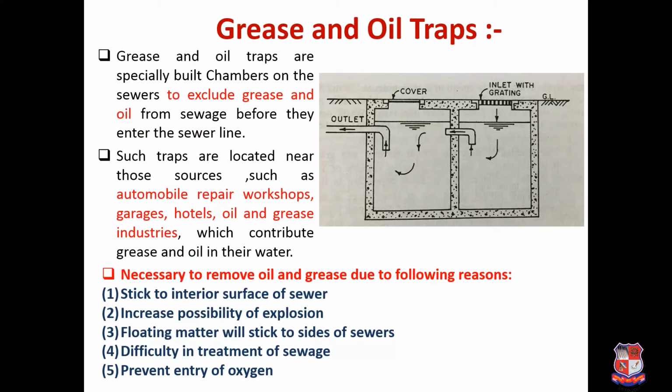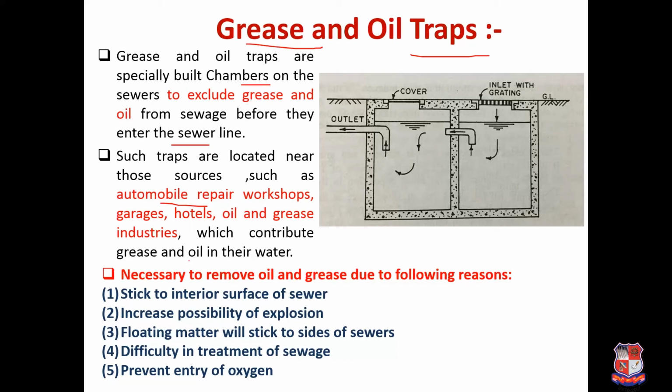Now next is grease and oil trap. Grease and oil traps are specially built chambers on the sewers to exclude the oil and grease, as the name suggests, from the sewage before they enter the sewer pipeline. Generally these traps are located at such places where there are more chances of oil and grease, like automobile repair workshops, garages, hotels, and oil and grease industries.